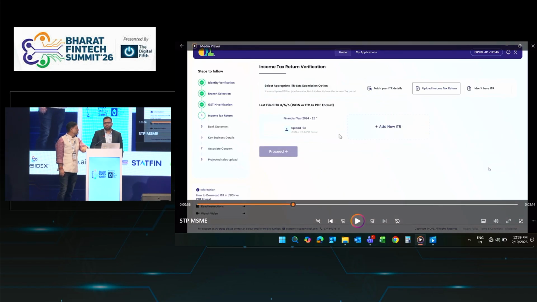Next is ITR. We are collecting the balance sheet and the P&L. There are multiple options. One is you can just provide your ITR password and the system will be able to fetch it. Second, you can upload the ITR. And the third is if you do not have an ITR.